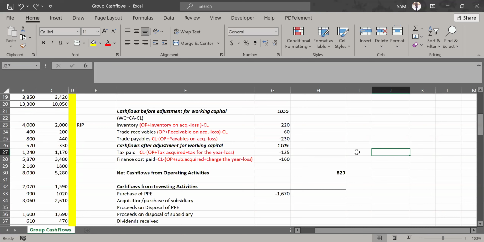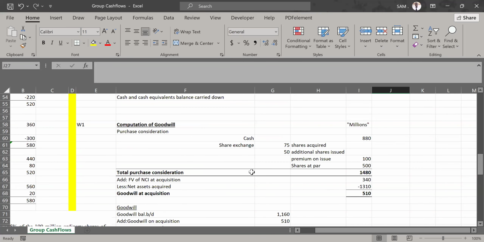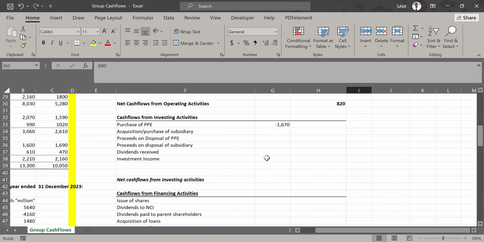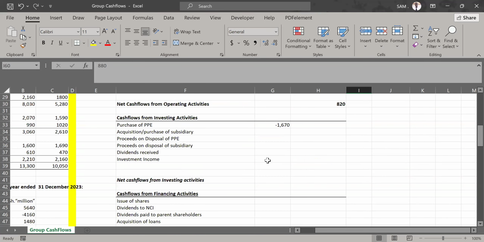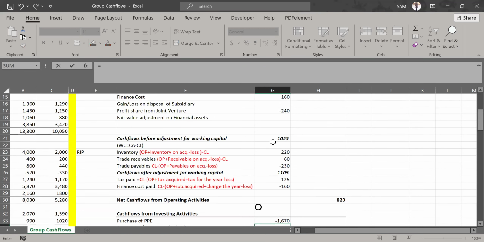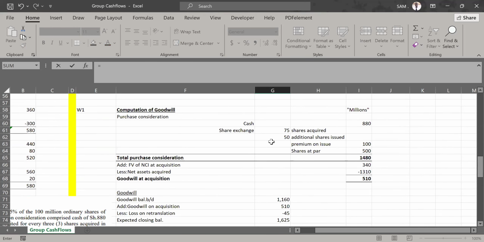Then remember, we have acquired a subsidiary. In the computation of our goodwill here, we acquired our subsidiary in 2 steps. Step 1, we paid cash. Step 2, we did a share exchange. This cash which was spent here is an outflow. We went to our bank and paid 880 million. We recognize it under investing activities. Where is it? Purchase of subsidiary. How much did we spend?